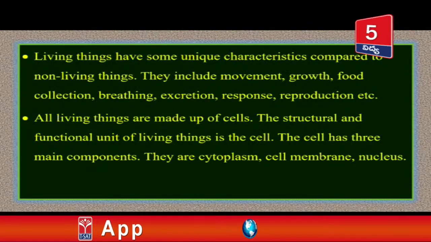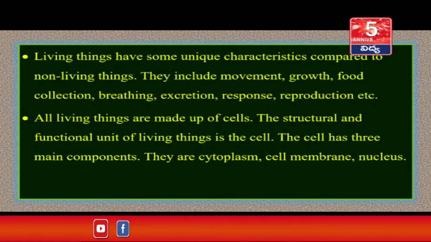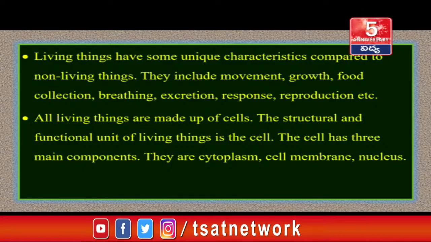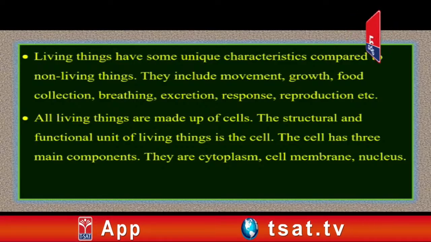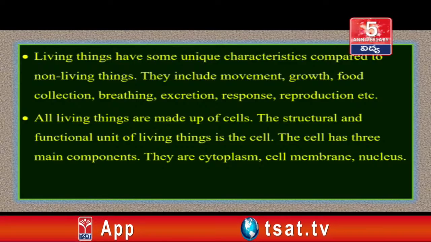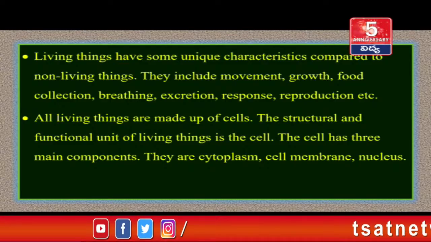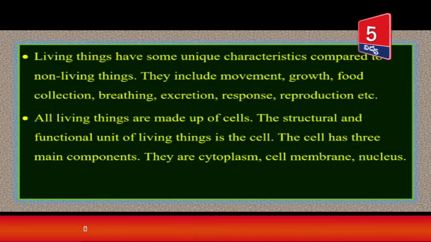Living things have some unique characteristics compared to non-living things. They include movement, growth, food collection, breathing, excretion, response, reproduction, etc. All living things are made up of cells. The structural and functional unit of living things is called a cell. The cell has three main components. They are cytoplasm, cell membrane and nucleus.